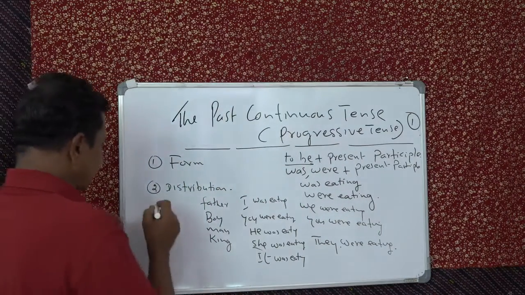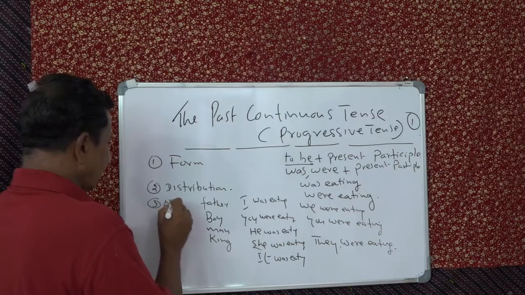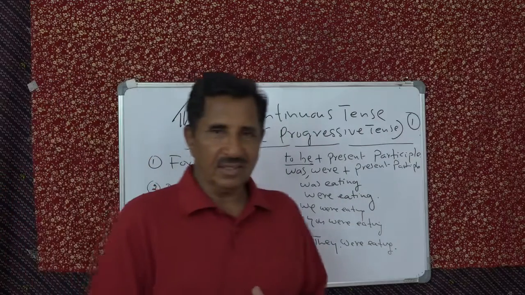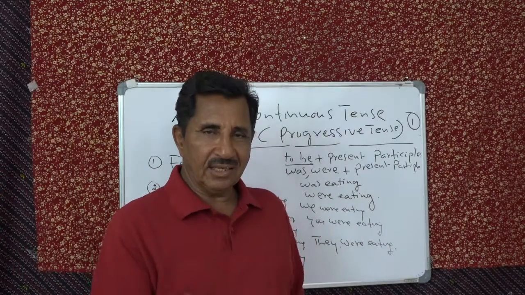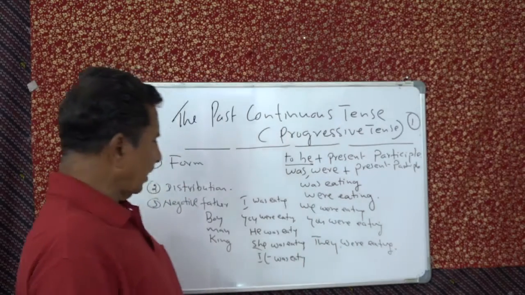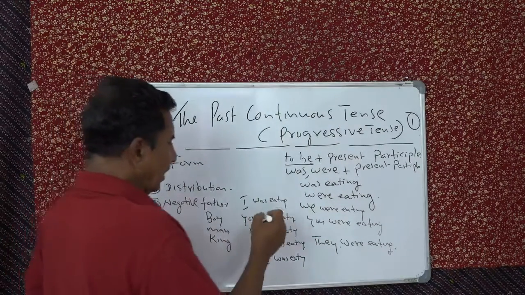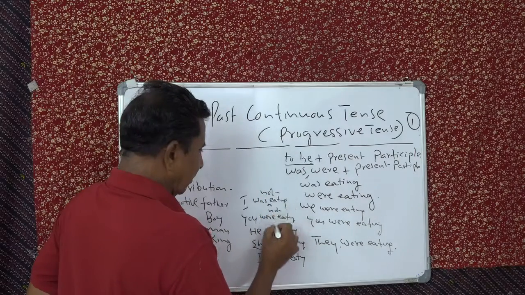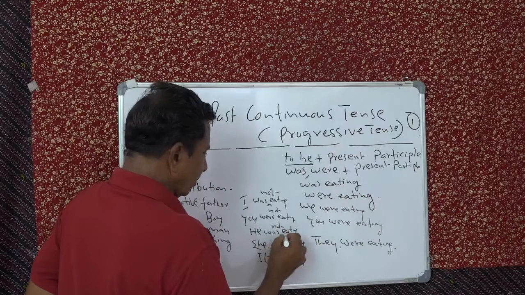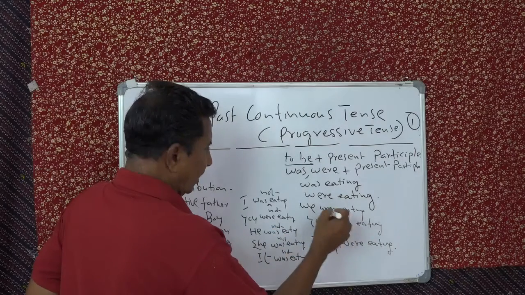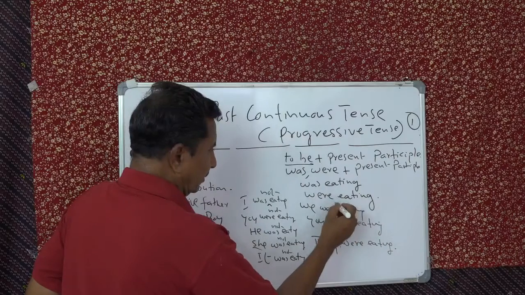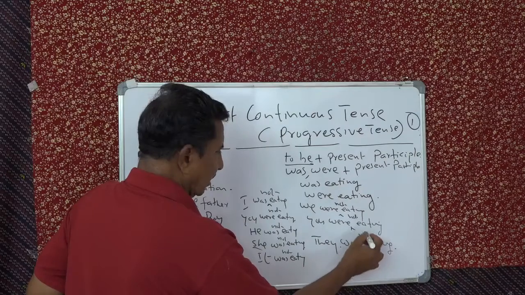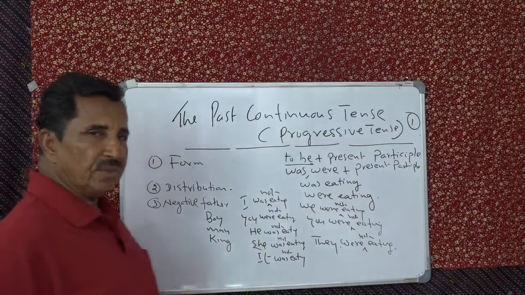Now, negative. Negative, you can see very easy, right? Because it is already a verb phrase. There are two members, was and the participle. So you can insert negative immediately after the first word, that is not. Was not, were not, was not, was not, was not, were not, and were not. That is negative. Now short form is very easy.